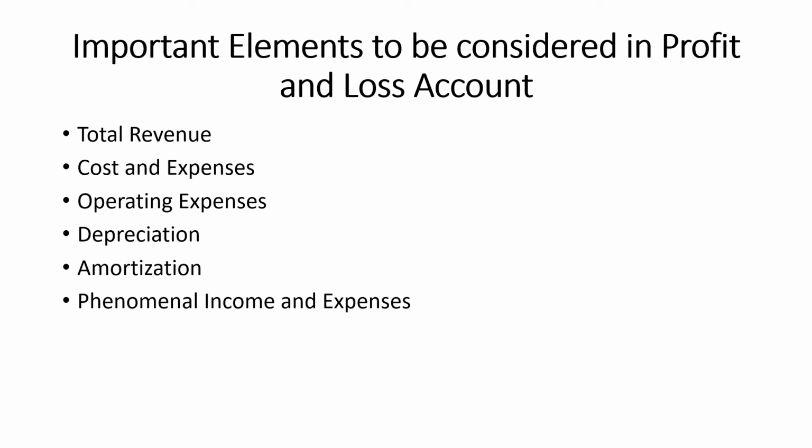And here, this phenomenal income and expenses are incurred based on the need of the business. Therefore these events are not regular in nature for the company. Examples of phenomenal expenses are loss on sale of asset, loss of stock by fire, etc. All these you can take as examples for phenomenal expenses.